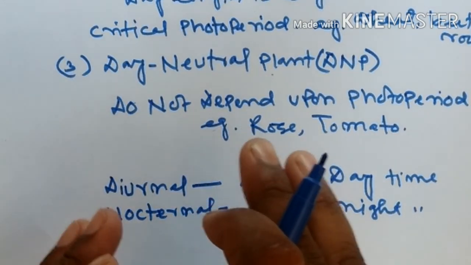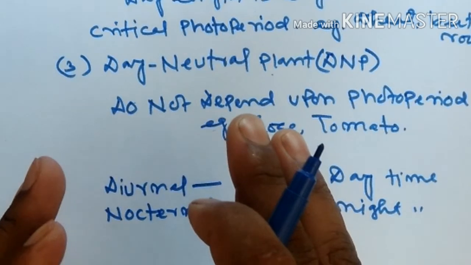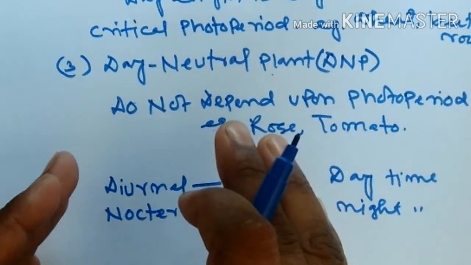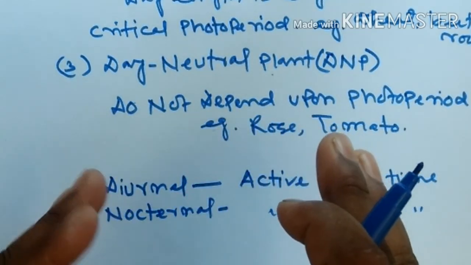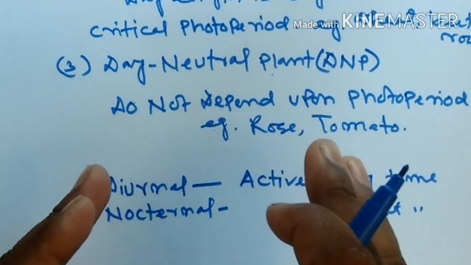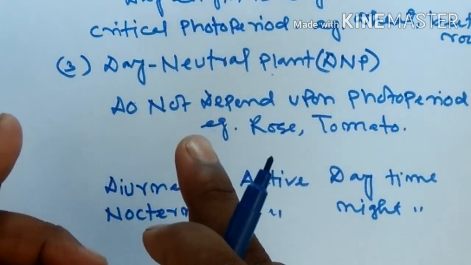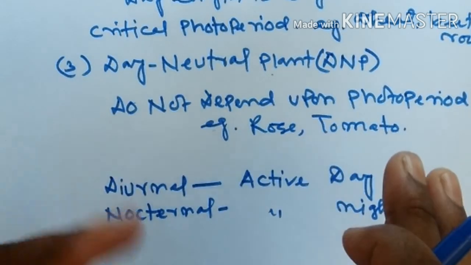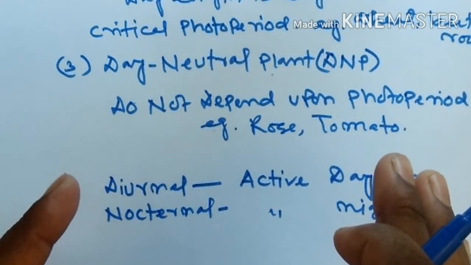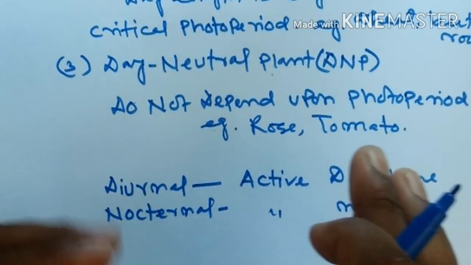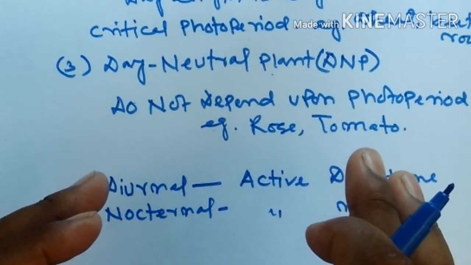So we can conclude here that all living beings, whether plant beings or animal beings, are dependent on light. All living beings are regulated by light. So light is a very important abiotic factor.